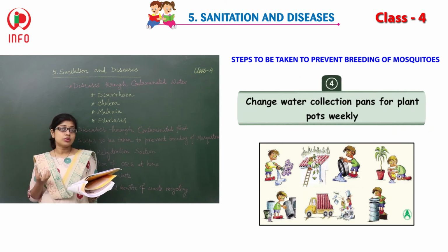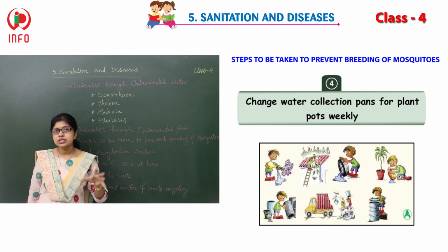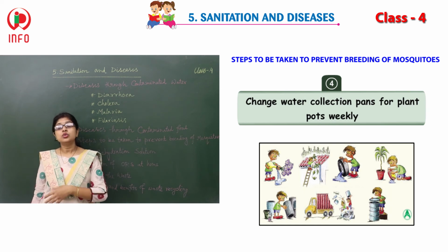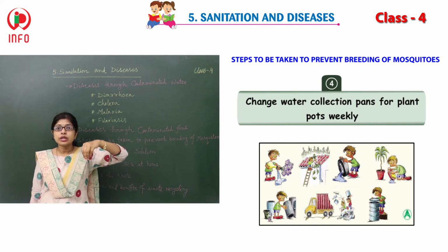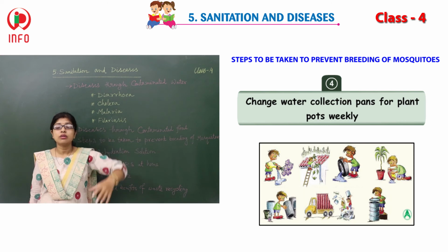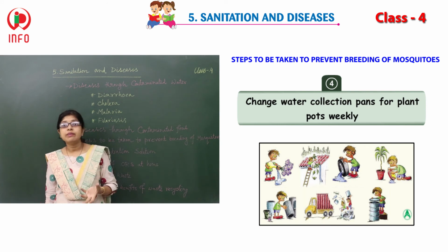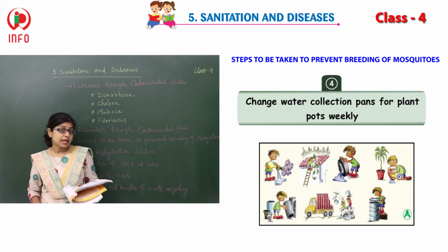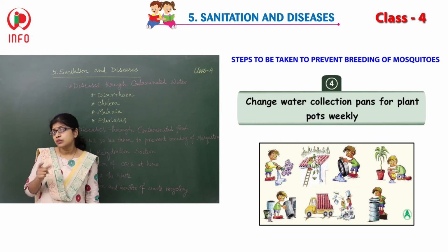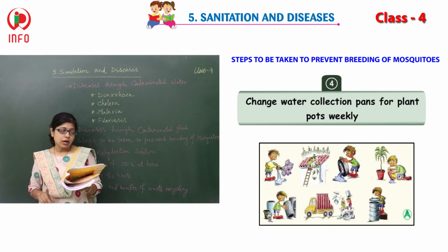And change water collection pans for plant pots weekly. We know that in our homes we are planting small trees in pots, and to prevent the soil from coming out, when we water the plants, we simply place a plate. Those plates or pans are sometimes, if you observe, filled with water. So you have to clean them at least once a week.